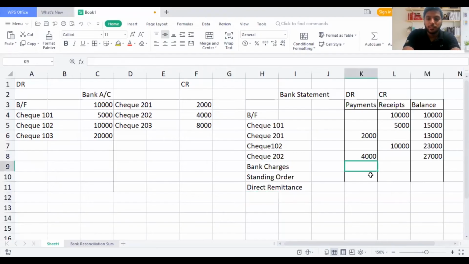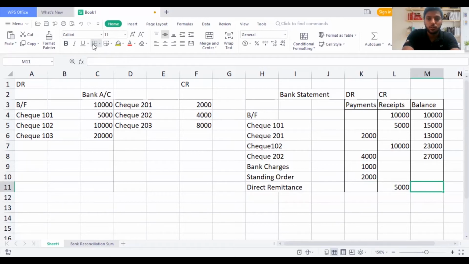So I'm going to take bank charges as 1,000, standing order 2,000, and direct remittance 5,000. I know this will not balance actually in a bank reconciliation statement. Both sides should be balancing, but here the balance will not happen because it is just an assumption. But when we are doing the main sum, the next adjustment on paper, I'll be balancing it off correctly. In a bank reconciliation statement, your bank account and your bank statement final balance should balance when you are adjusting through the bank reconciliation statement. I'll explain how it works, guys.